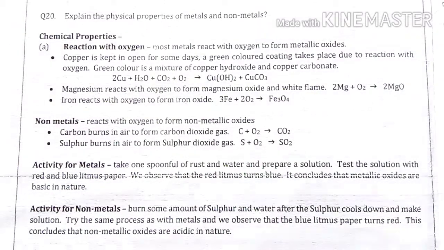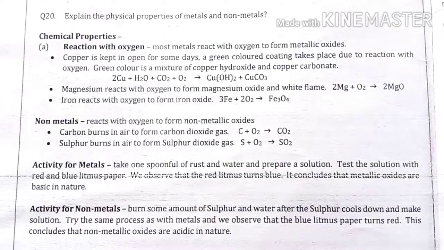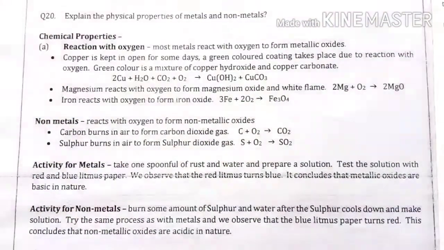Starting from the first, reaction with oxygen. Most metals react with oxygen to form metallic oxides, means whenever a metal reacts with oxygen, it forms metallic oxides. Iron reacts with oxygen, forms iron oxide. Copper reacts with oxygen, forms copper oxide. Magnesium reacts with oxygen, forms magnesium oxide.